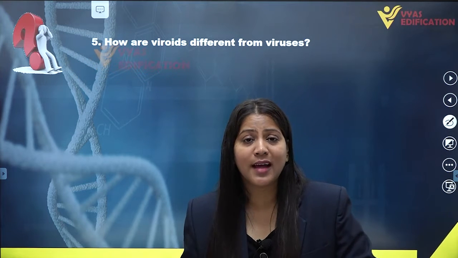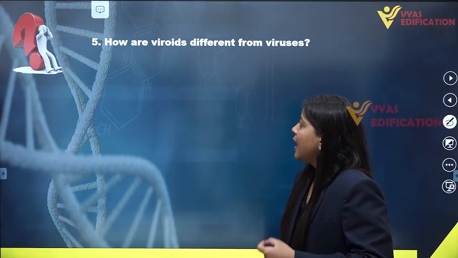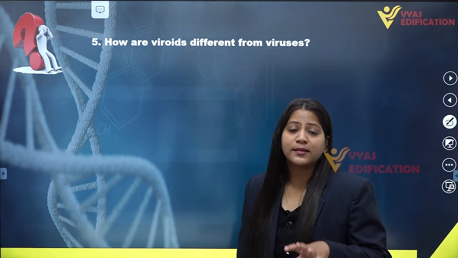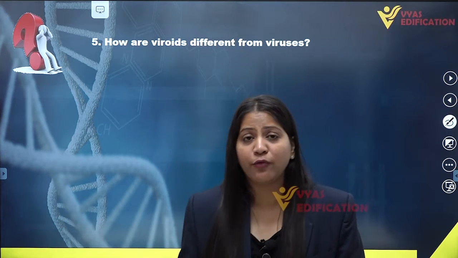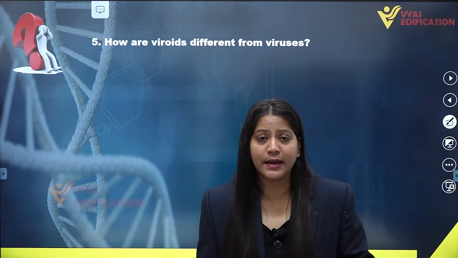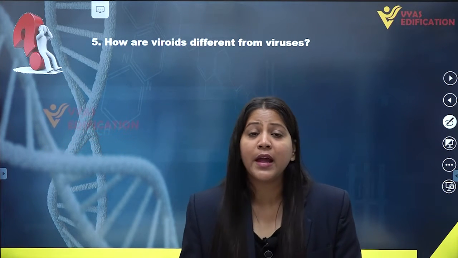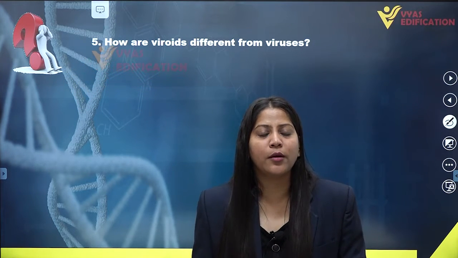If we talk about the sizes of viroids and viruses, viroids are smaller as compared to the viruses. Now, if we want to discuss the differences between viroids and viruses, viroids have only a single circular DNA, whereas viruses have numerous DNA. In case of viroids, RNA doesn't code for proteins.